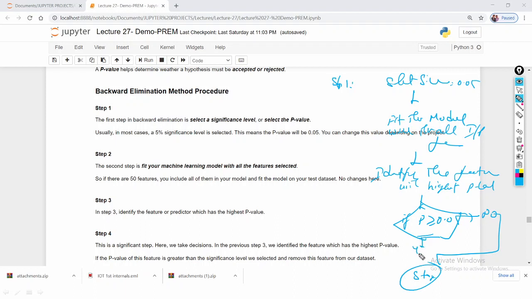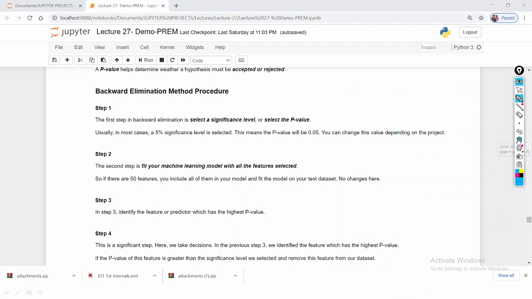If it is yes, you are supposed to remove the features and fit the model, and again start, check here, and if it is yes, remove the feature and fit the model again and pass to here. If all features are less than 0.05, which means no, stop. So this is the flowchart way of execution of the backward elimination method.